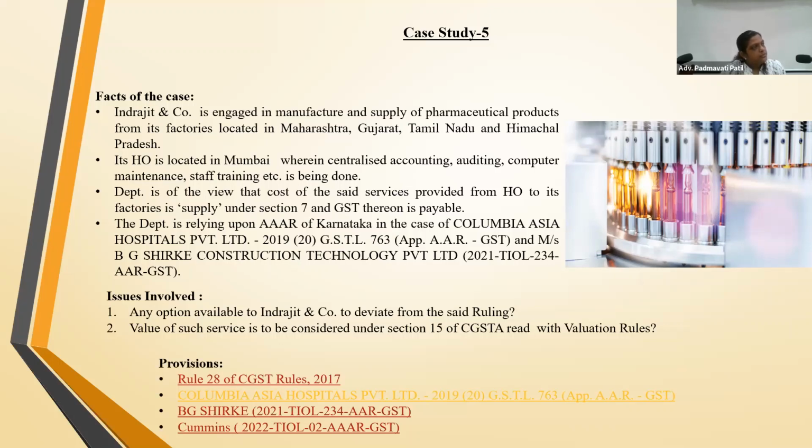But if you're talking about computer maintenance and staff training, if you're training their staff, there's another judgment in income tax, Morgan Stanley, if you're aware, where certain people were sent on deputation to another firm and they charged money and there was some transfer pricing adjustment. So I think in centralized accounting and auditing, there shouldn't be any supply, but in computer maintenance and staff training, I think these are all supplies, because it's not simply just doing some centralized accounting or auditing.